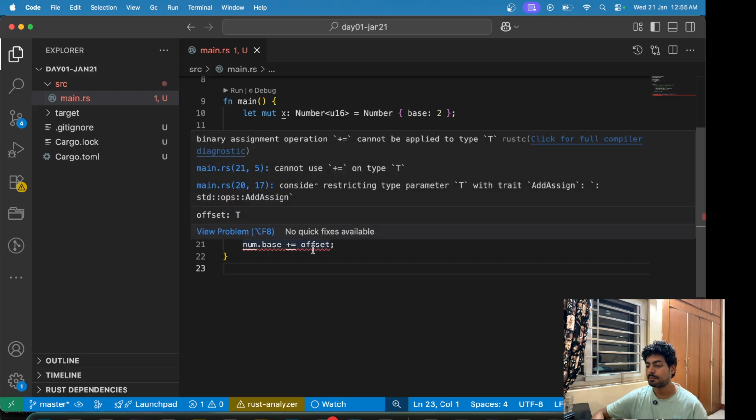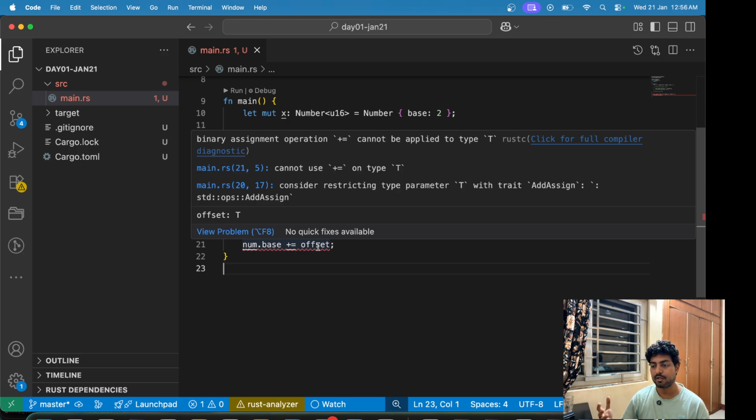Now again, there is a problem that this type T should implement the AddAssign trait. So now this generic type T should follow some constraint. This generic type T is fine, but it should be constrained.